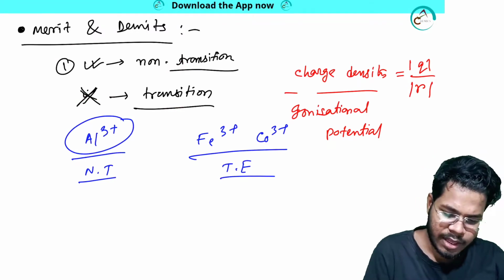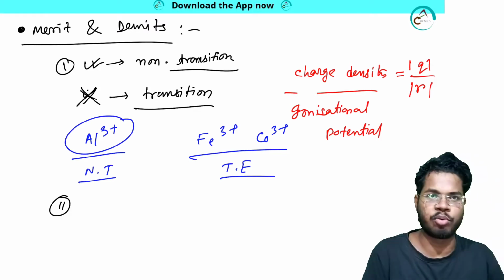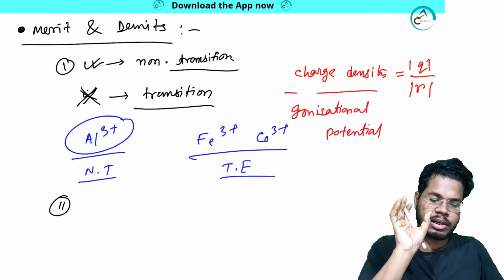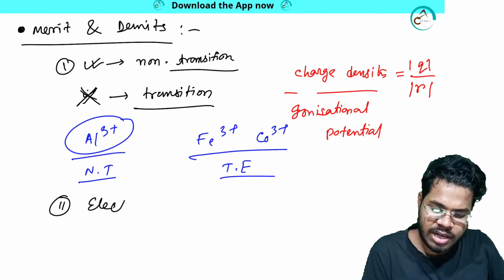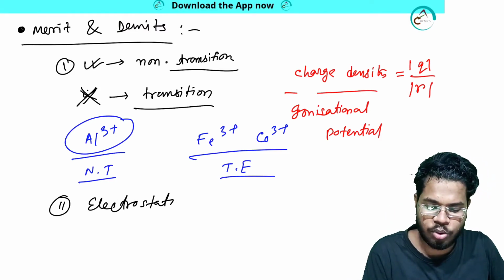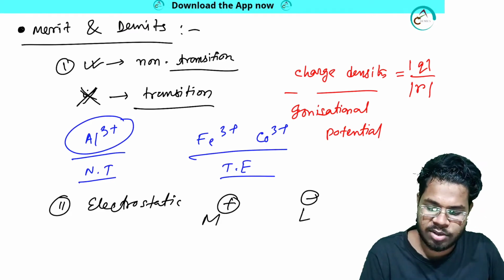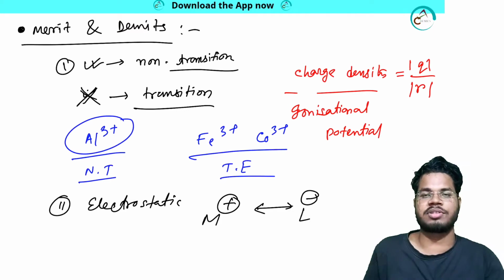The second thing is about the ligands. In the light of electrostatic theory, what we know is that there should be a positive charge on the metal and a negative charge on the ligand, and this electrostatic interaction will occur.